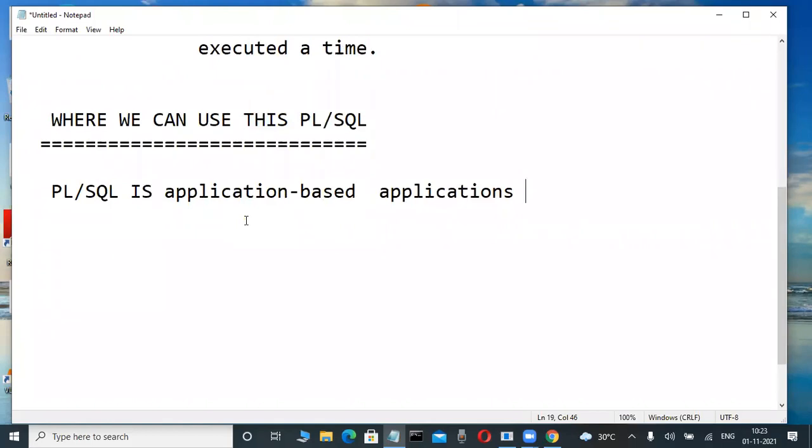What does application based mean? Actually, maybe you are a Java programmer, so based on the client requirement you are designing user screens, right? Same like in PLSQL also. We are building user screens based on the requirement, client requirement only. And now here we are creating user screens.